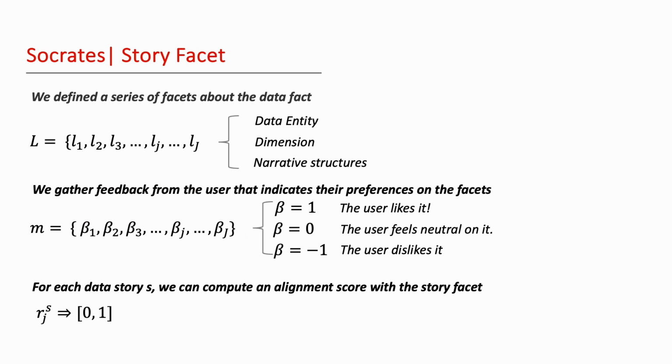We model the user's diverse needs as facets. The term is adapted from the information retrieval community and refers to specific, definable, and categorizable aspects or dimensions of information. In the context of Socrates, facets serve a similar role but for data stories. They categorize user needs into different dimensions, such as the data entities involved, the data dimensions they are plotted against, and the narrative structures that are employed. By defining a set L of these facets, and by gathering user feedback on these facets, we can effectively compute an alignment score. This score tells us how well each generated data story aligns with the user's needs.